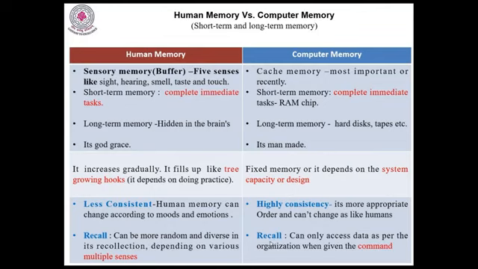Whereas in the computer, it requires some external support. It can only access data as per the organization when given the command. With the help of the command, I am able to access the data. Whereas in human memory, with the help of the senses, they can recollect that information.